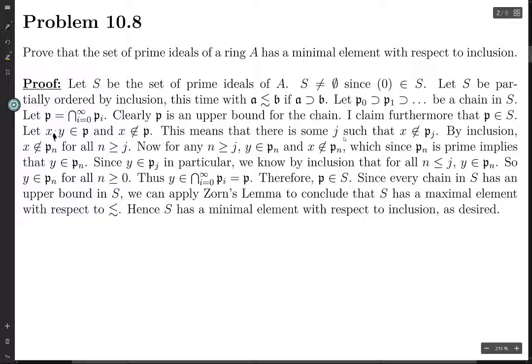So if X is not in P, then there must be some j such that X is not in Pj. But because these are inclusions, if X isn't in a particular Pj, then it can't be in any of the other Pn's for n greater than or equal to j, because if X were in Pn, then the fact that Pn is contained in Pj implies that X is in Pj. Alright, so now for any n greater than or equal to j, by primeness,